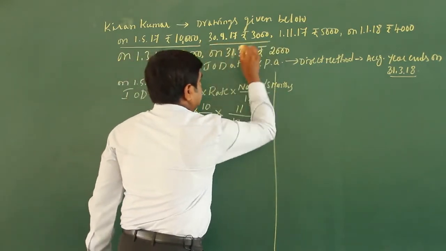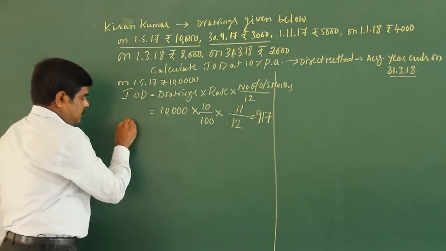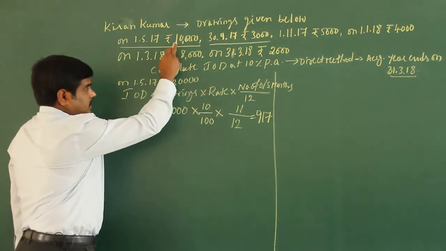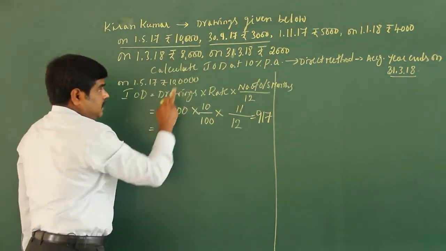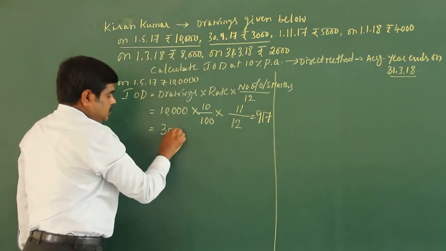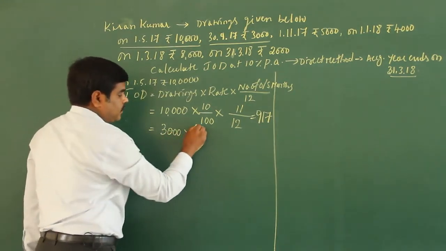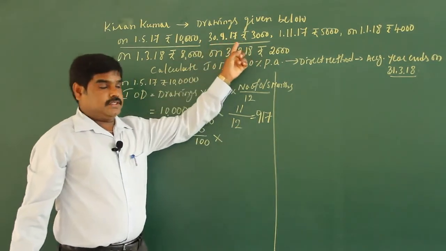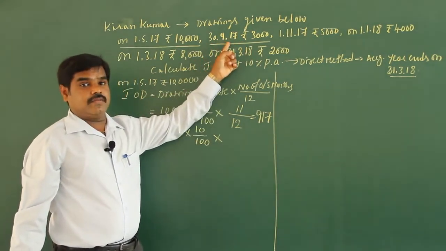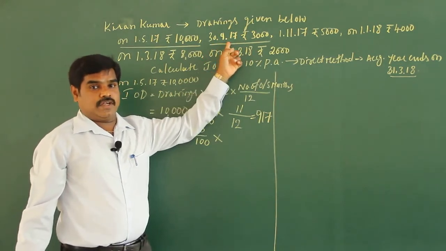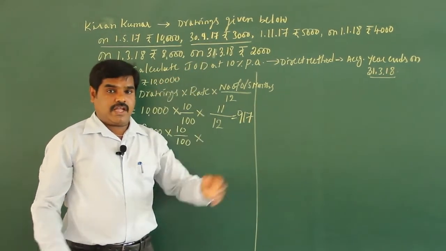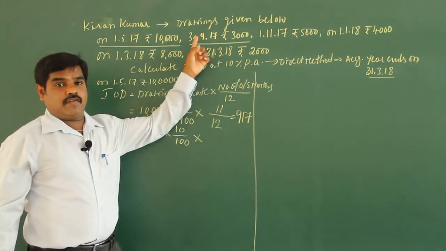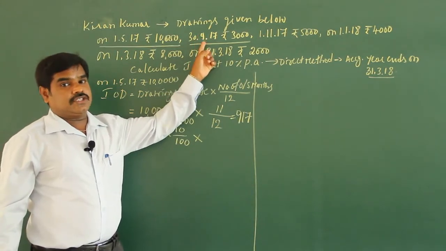Date of drawing is 30th/9/2017. So interest on drawings, formula is already there. This is the first date of drawing. Second date of drawing 30th/9. The amount withdrawn is 3,000. Rate is 10% and outstanding period. 30th/9 means the end of September money is drawn. You leave September. Calculate from October, because money is drawn at the end of September. So September month interest should not be included.